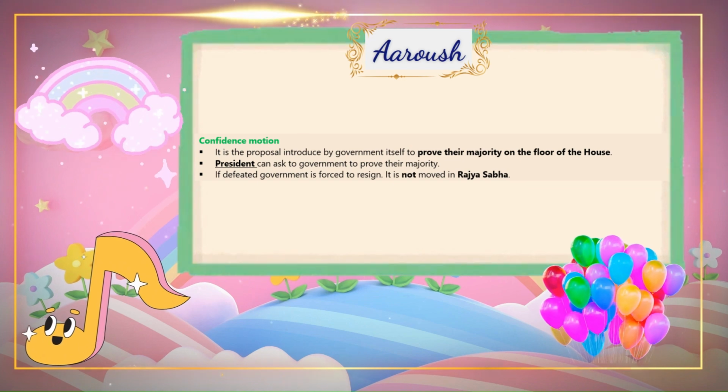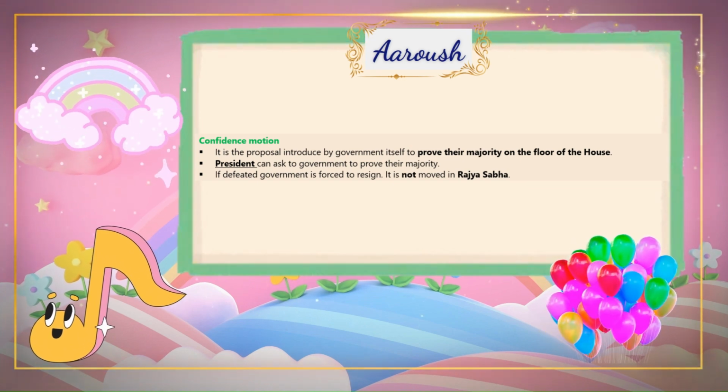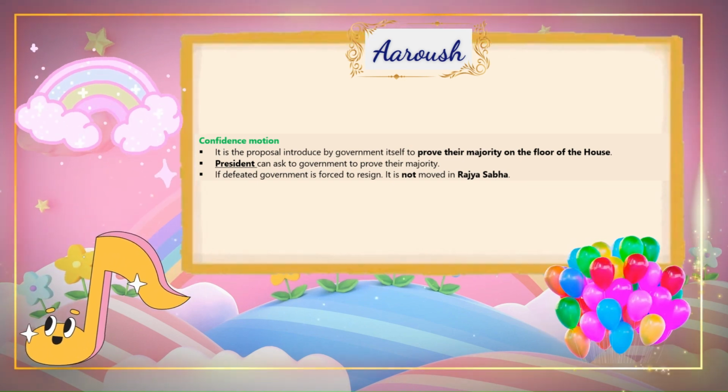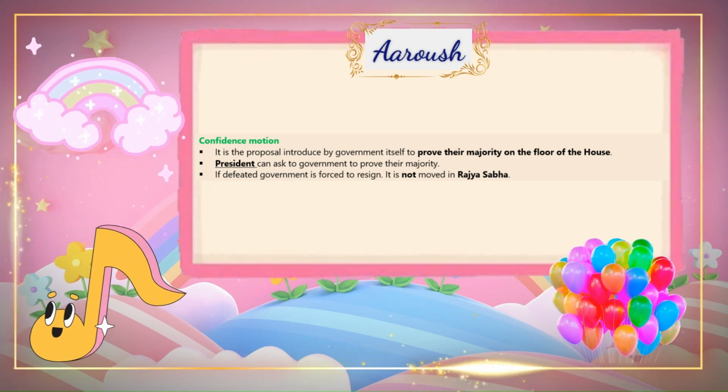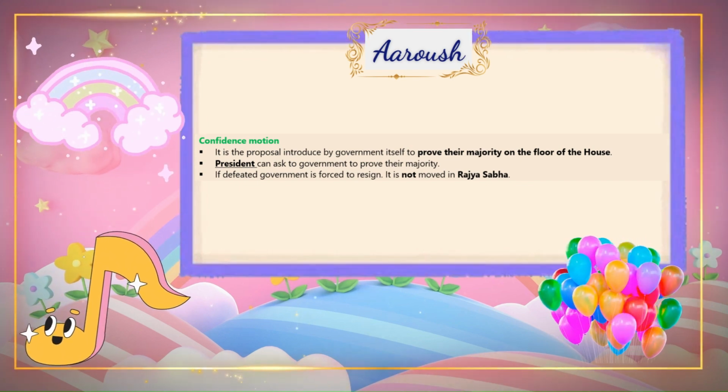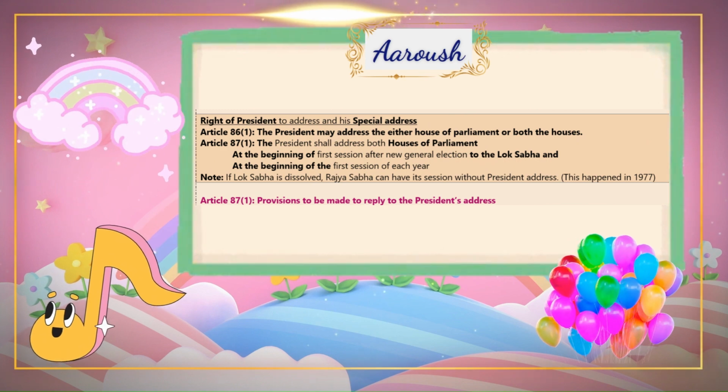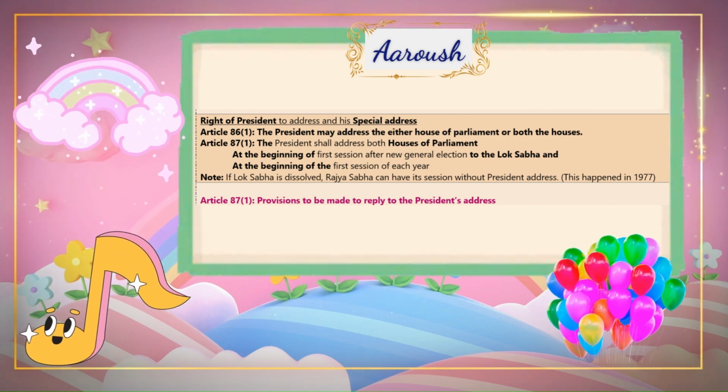The President can ask the government to prove their majority. If defeated, the government is forced to resign. It is not moved in Rajya Sabha. Right of the President to address and his special address.